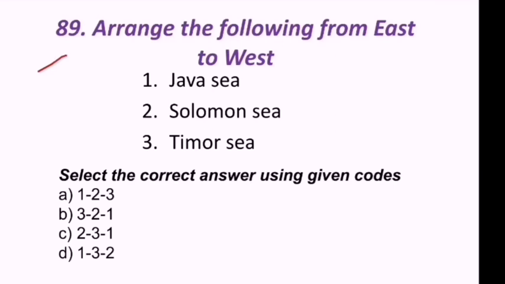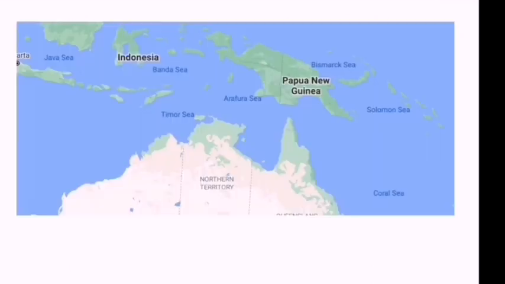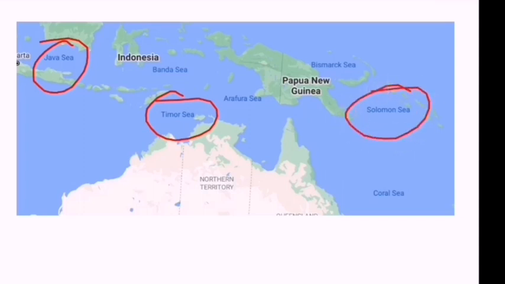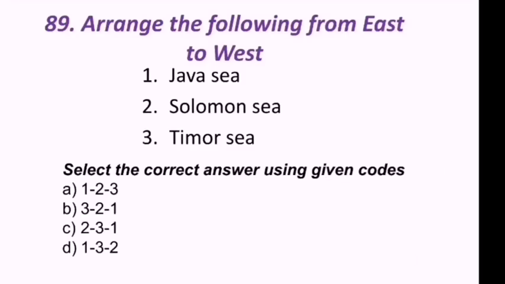89th question. Arrange the following from east to west. Java Sea, Solomon Sea, Timor Sea. Look at this. Java Sea is here, Timor Sea is here, Solomon Sea is here. Question asked that east to west. So Solomon first and Java last. Hence we can say Solomon first and Java is last. So 2, 3, 1. C is the correct answer.